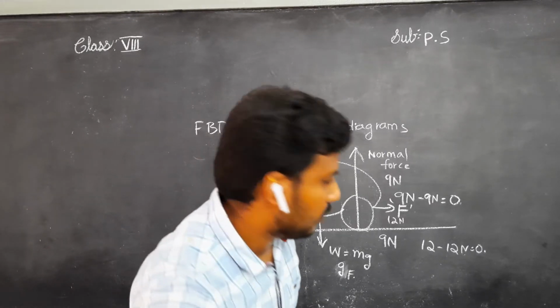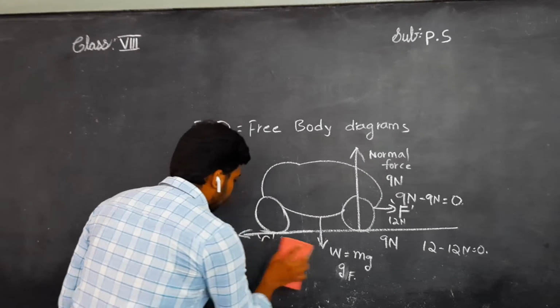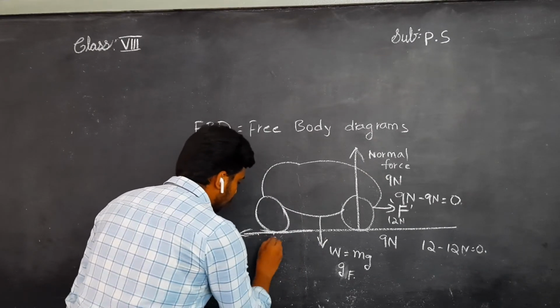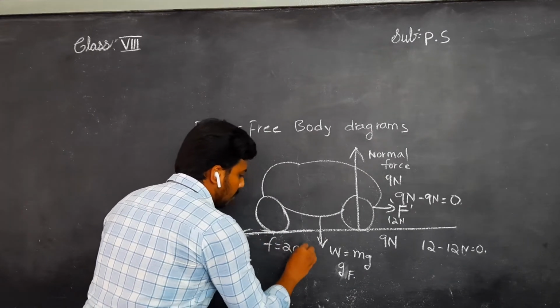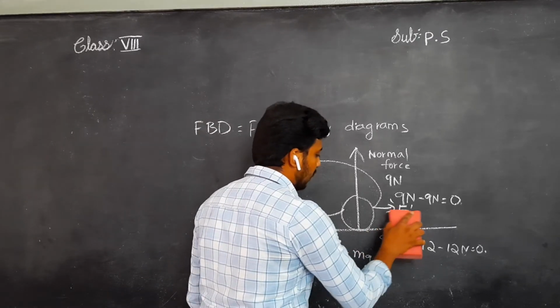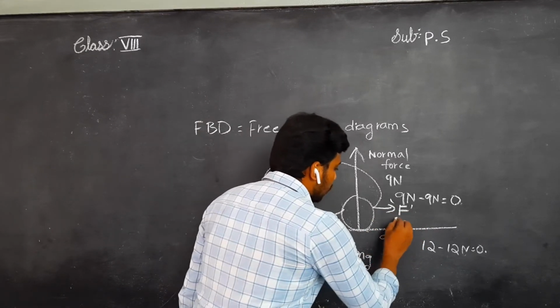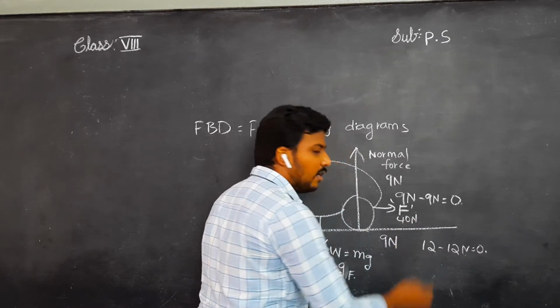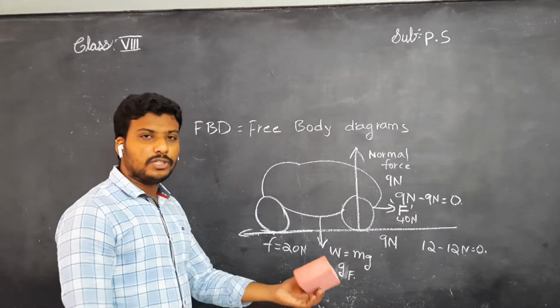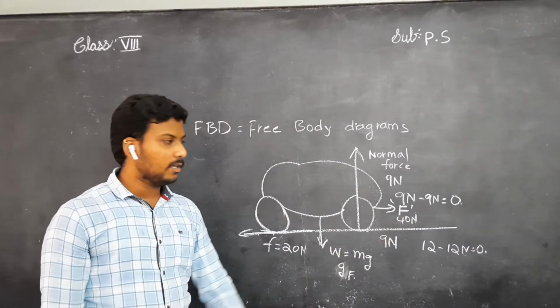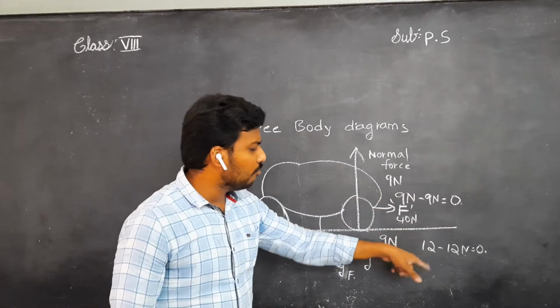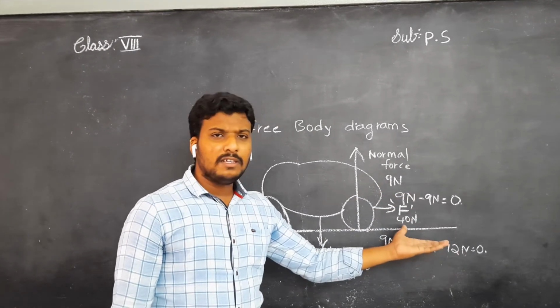But here the car is in rest position. Right now we'll see, the frictional force is 20 newtons. But the thrust force given by the car engine is 40 newtons. Then what happens? It was in motion, children. But why, sir? 9 newtons, 0, no, sir. Then it is in rest position.